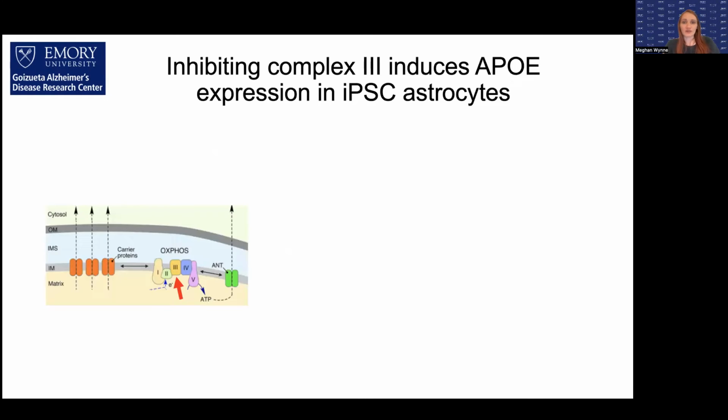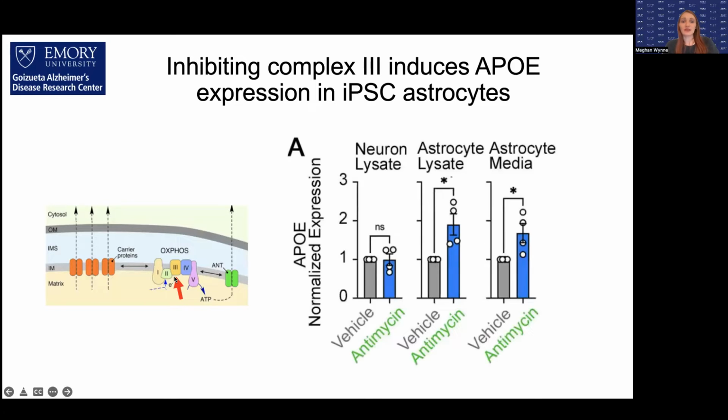To test this hypothesis, we targeted complex 3 of the electron transport chain with antimycin in iPSC-derived neurons and astrocytes. And we did this with an ELISA-based assay. If you look here, in gray is the vehicle condition, in blue is the antimycin treatment. For the neuronal lysates, we saw no change in APOE levels. Looking at astrocyte lysates, we saw about a 2-fold increase in APOE levels. And then in conditioned media from astrocytes, we saw a similar, about 2-fold increase in APOE levels.